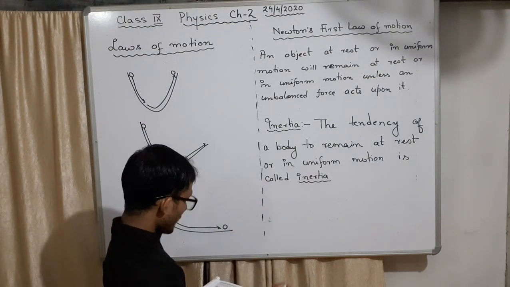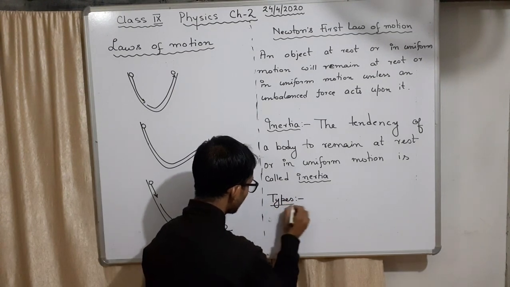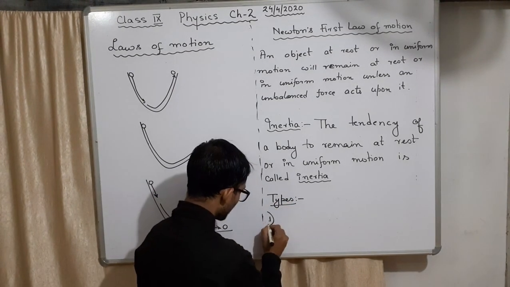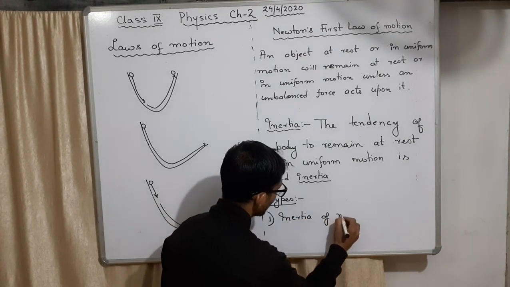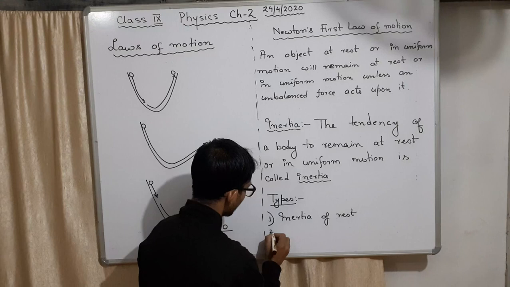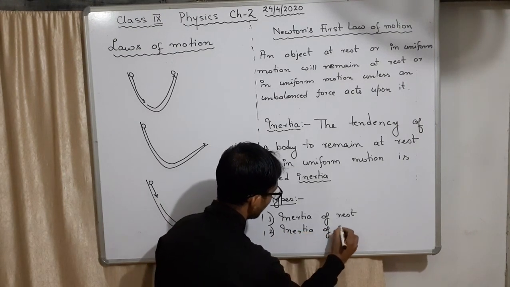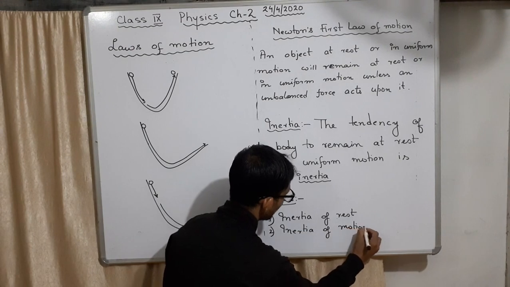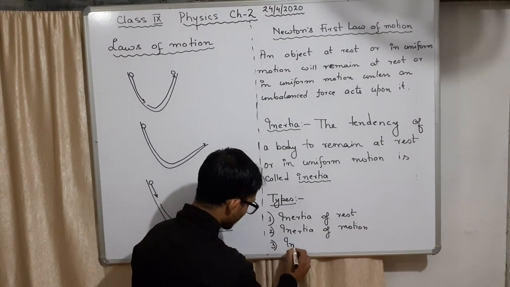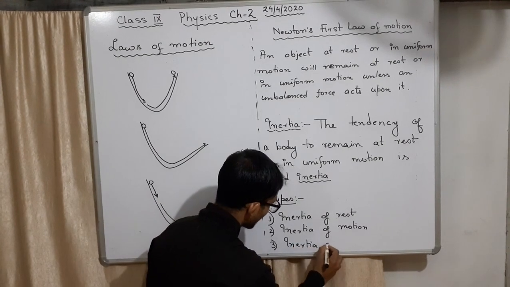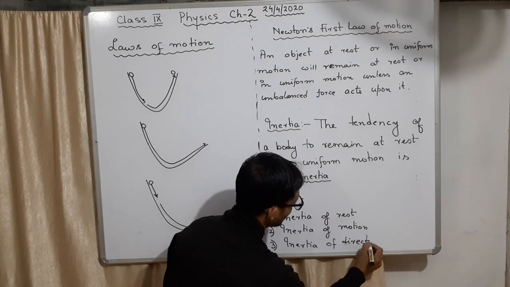Okay. Three types are there. Number one, inertia of rest, number two, inertia of motion, and number three, inertia of direction.